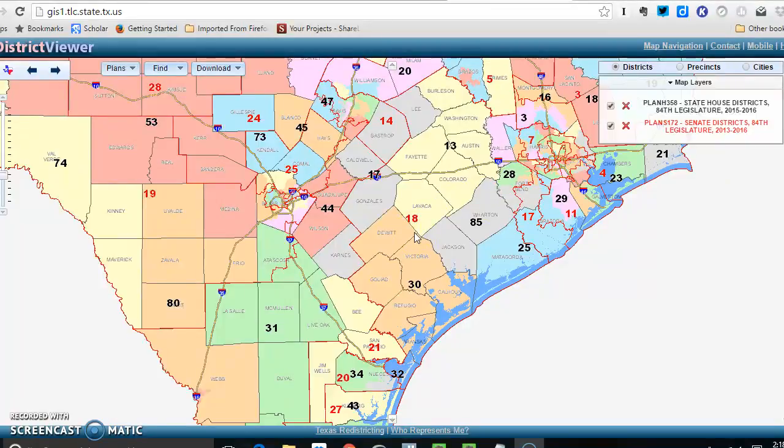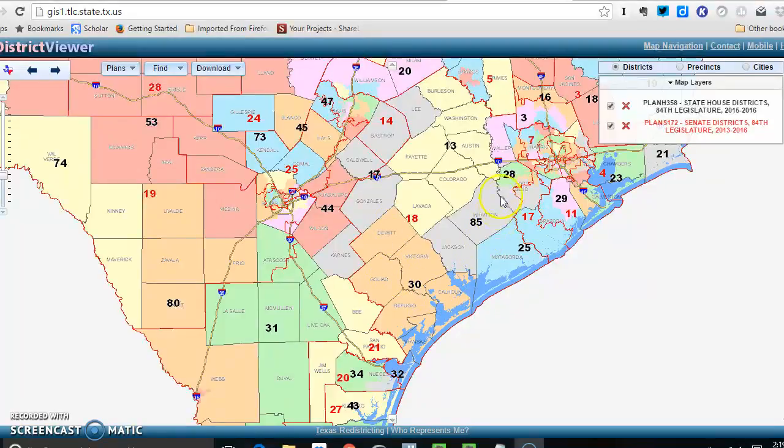And when you look at, again, the size of the districts, here's the 18th State Senate District. You have over 800,000 people living in this 18th State Senate District, which is actually larger than some congressional districts in the state in terms of the number of people that you represent. And again, when you're in some of the rural areas of the state, so for example, the 13th State House District here from Burleson to Fayette to Lavaca to Austin counties, the 30th State House District, DeWitt, Victoria, Goliad, Refugio, Calhoun, and Aransas counties, right?